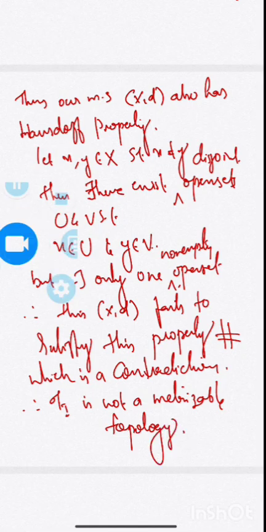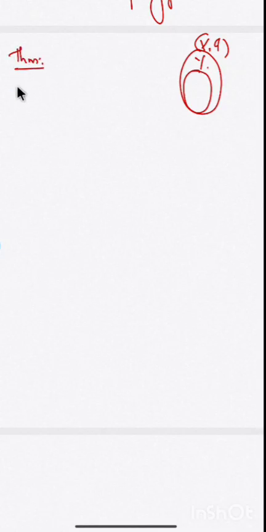Okay. Now, we are going to prove that this property of metrizability of a topological space is a hereditary property. What is a hereditary property? When (X, tau) is a topological space that has a property, then every subspace of X also has the required property. Okay, so we are going to prove that metrizability is a hereditary property. Theorem: metrizability is a hereditary property.